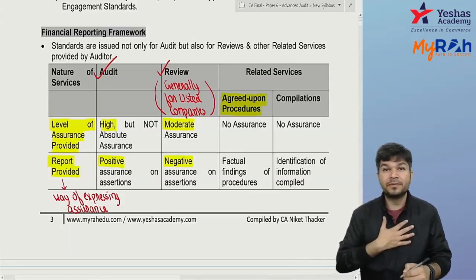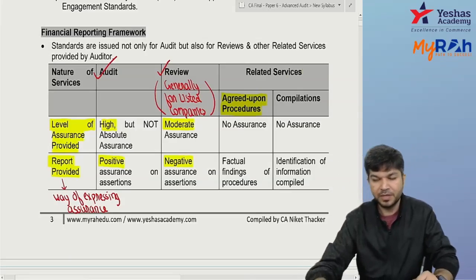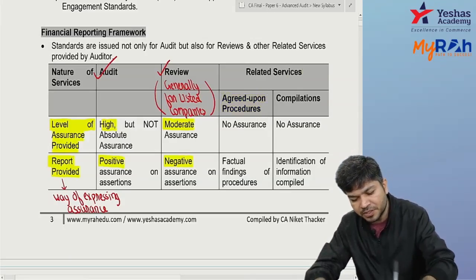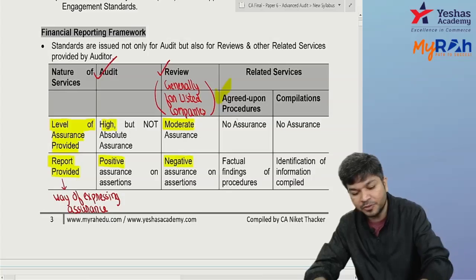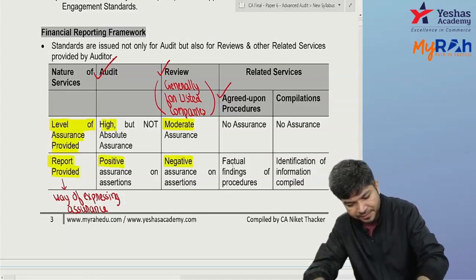I'm just doing what? The procedures which are agreed upon. This comes under your related services. Under your related services, you have an agreed upon procedure. You're just doing the procedures which are agreed upon, and whatever fact you find out, you'll report the fact. So in your report, there's fact finding.